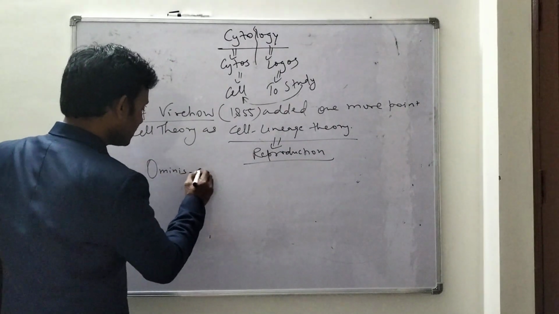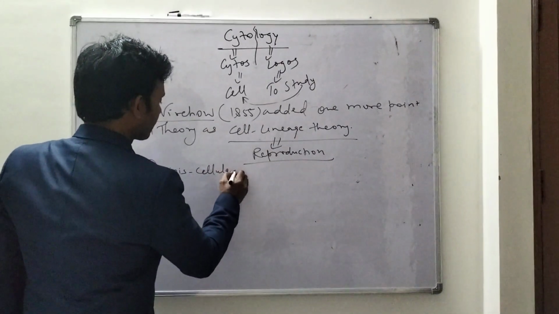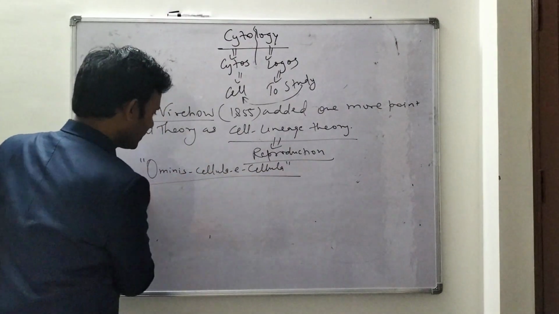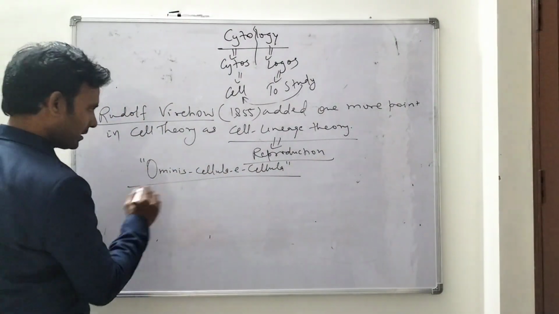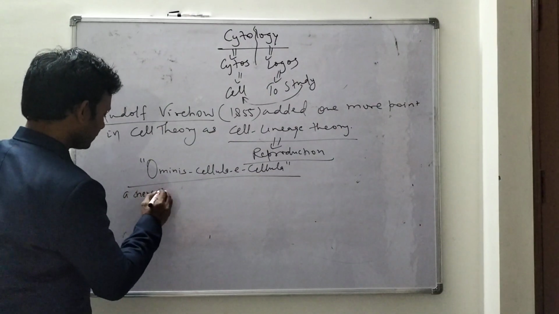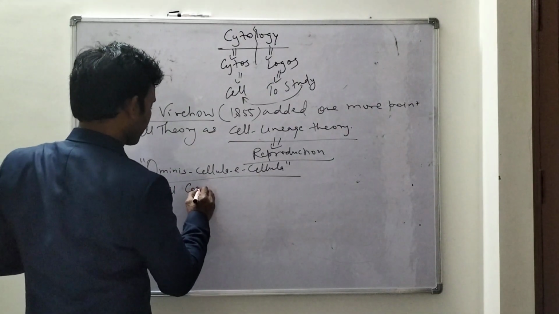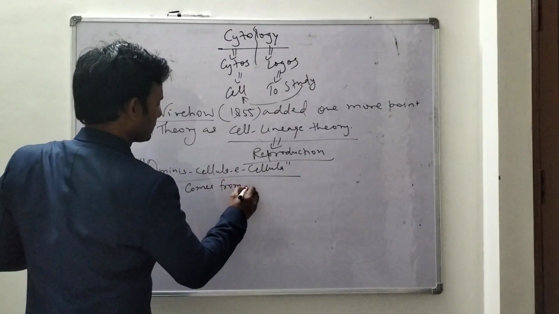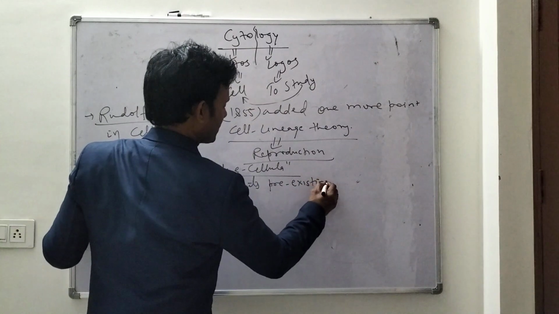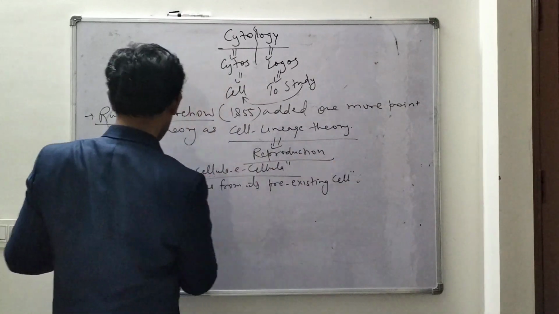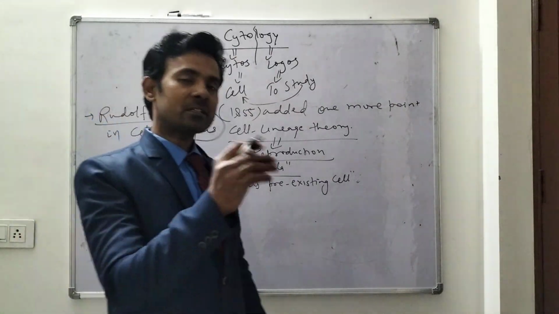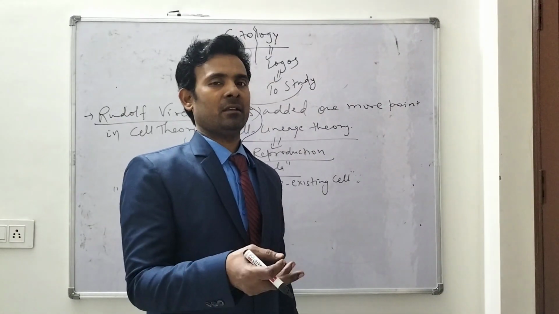Omnis cellula e cellula. If we translate it into English, it means a new cell comes from its pre-existing cell. That means a new cell is always formed from a pre-existing cell.